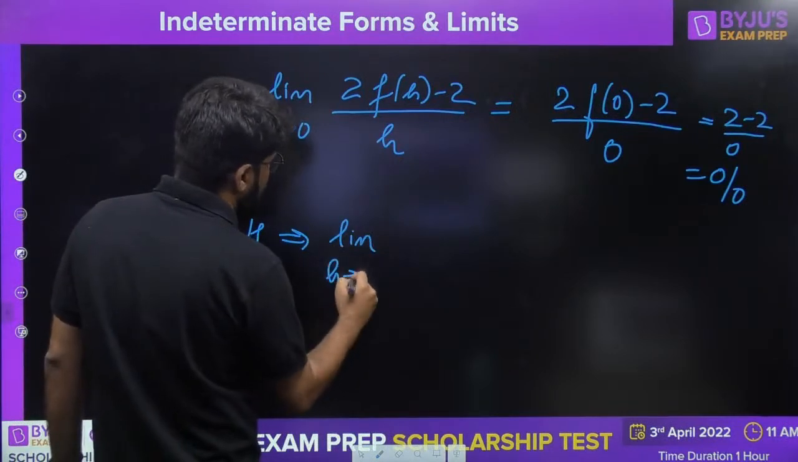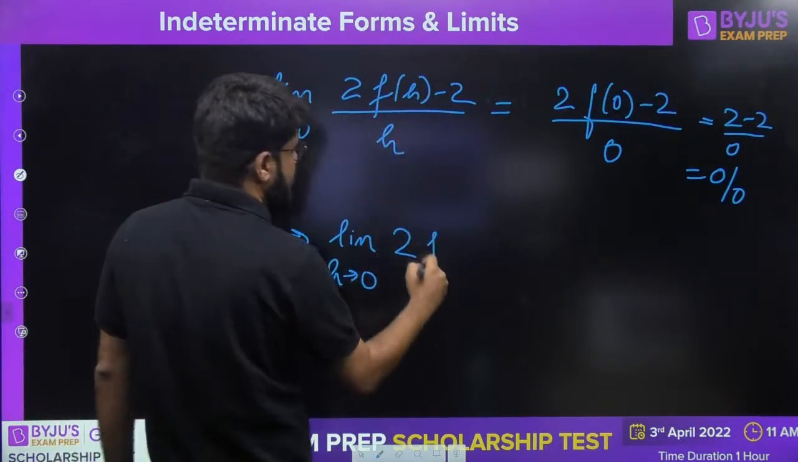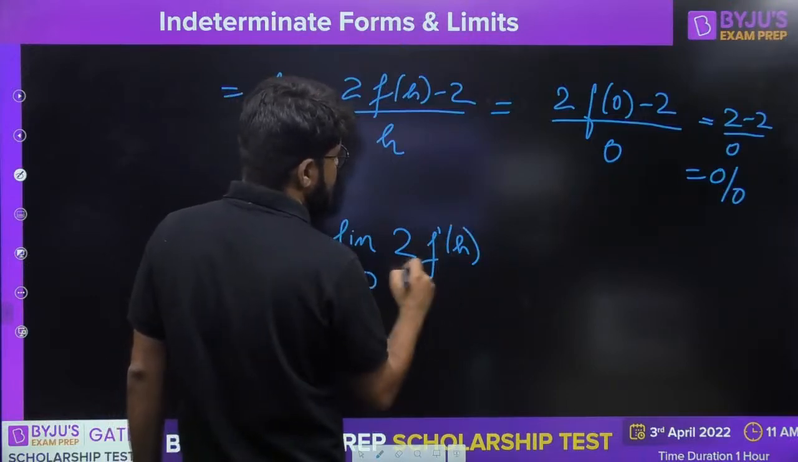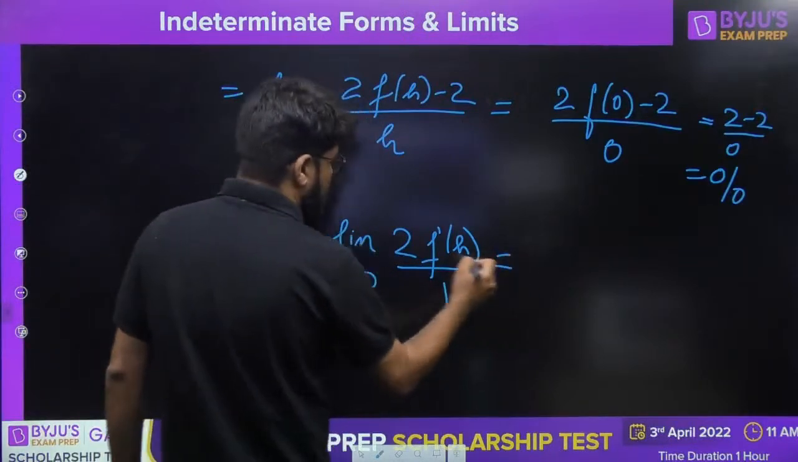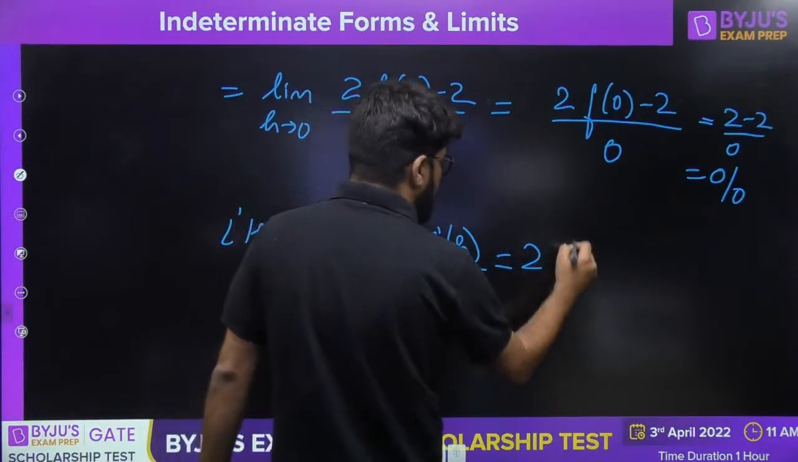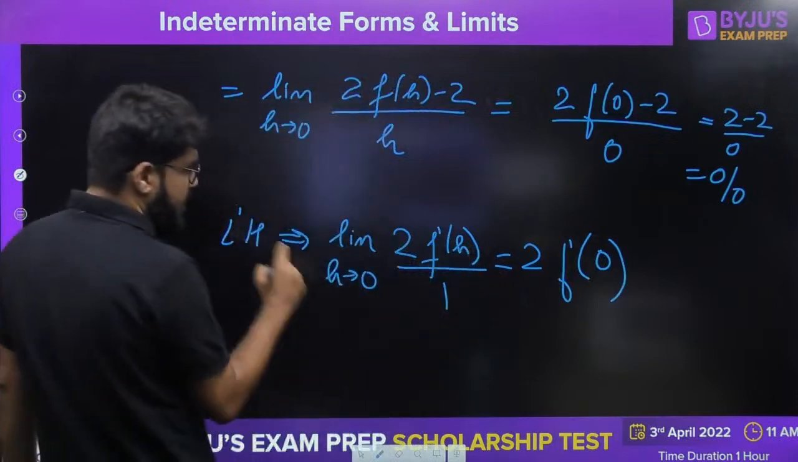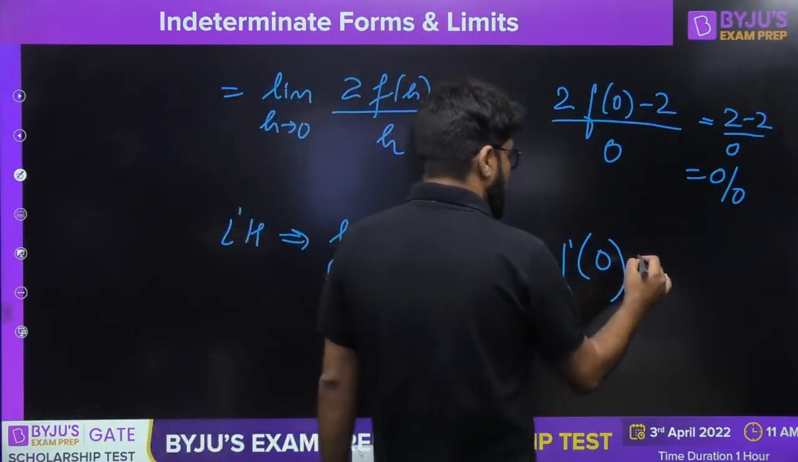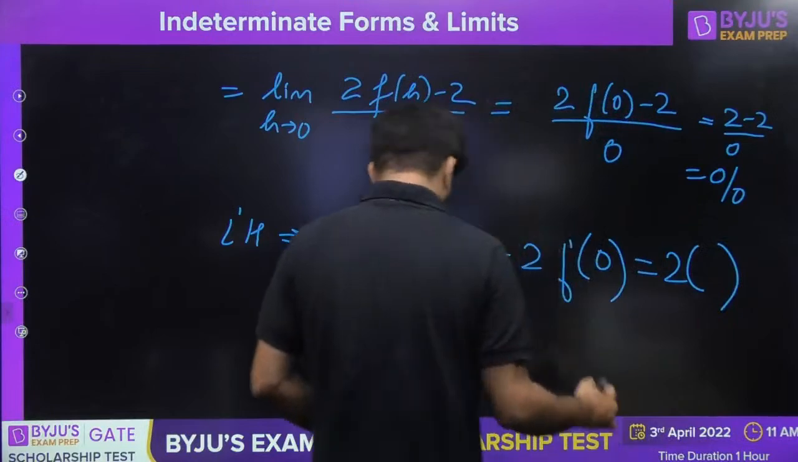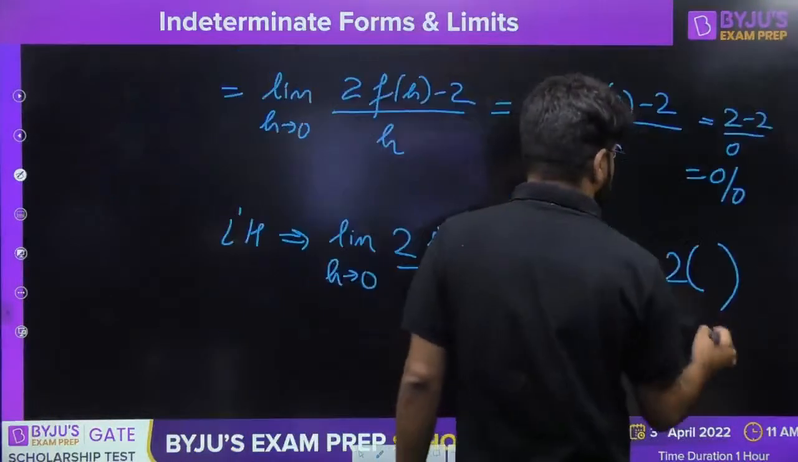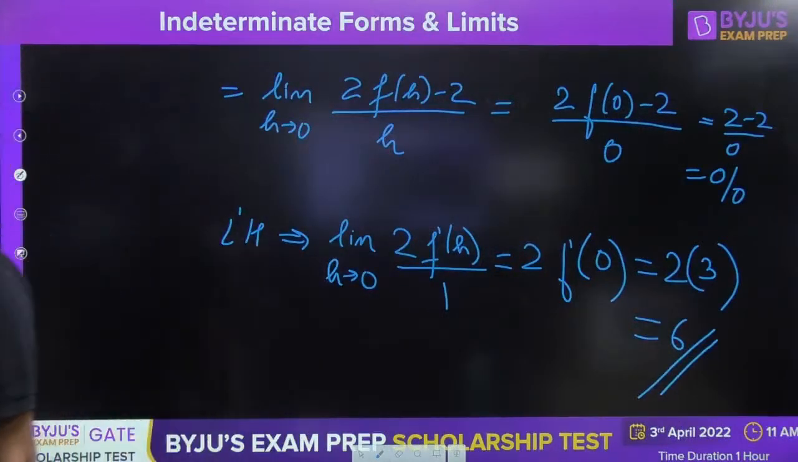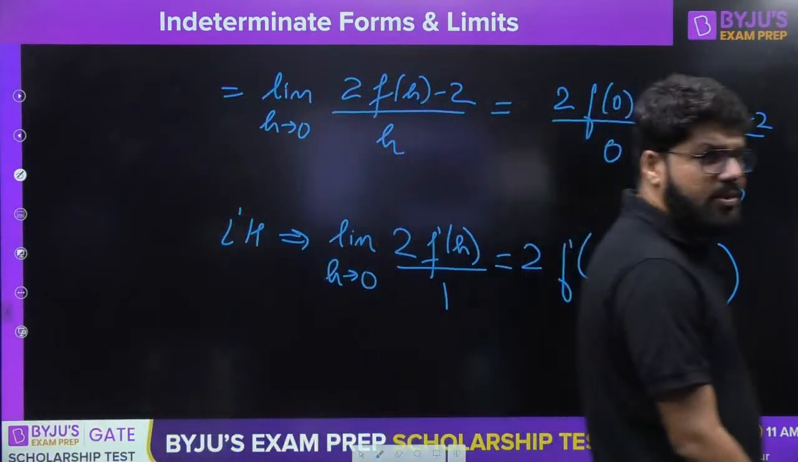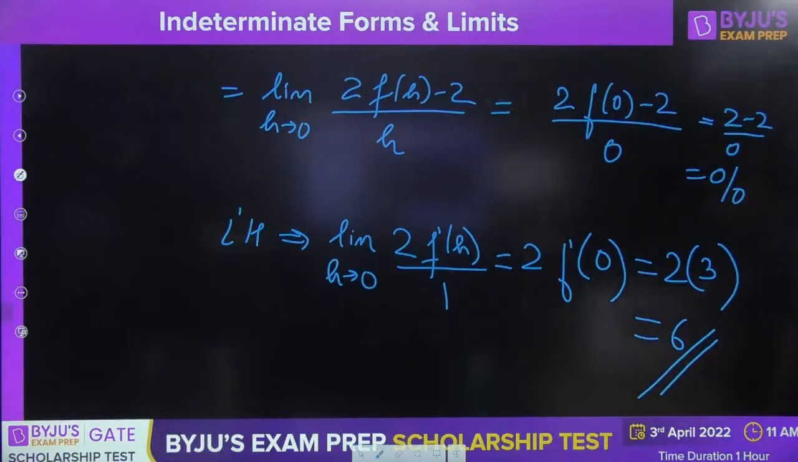Limit h tending to 0, twice of f of h, differentiate, so twice of f dash h; differentiation of 2 is 0, differentiation of h is 1. Okay, so now it is no more an indeterminate form, it is simply equal to 2f dash h, h tending to 0, put h equal to 0, 2f dash 0, and the value of f dash 0 is given to you, that is 3, and the answer for the question is 6. Very good question. The answer is 6.